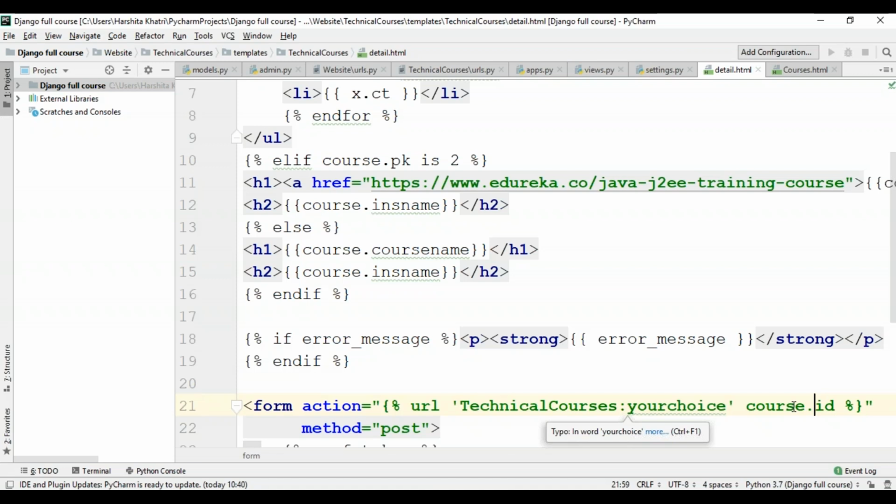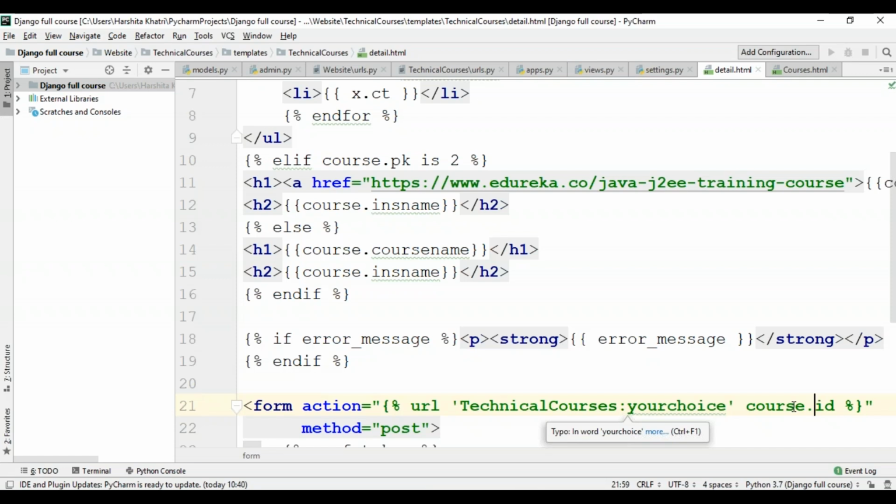So since we are creating a post form which will have effect on modifying the data in our database, we need to worry about cross-site request forgeries. Thankfully, you don't have to worry too hard because Django comes with a very easy-to-use system for protecting against it. In short, all post forms that are targeted at internal URLs should use the CSRF token template tag. So over here, CSRF actually stands for cross-site request forgeries. Okay, so I hope everyone's clear till here.